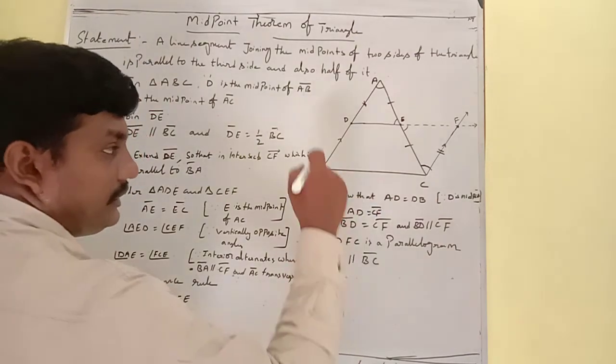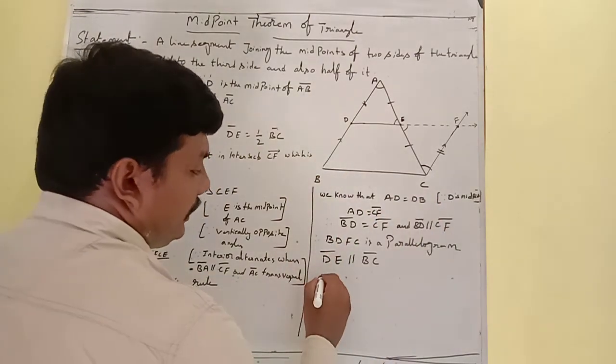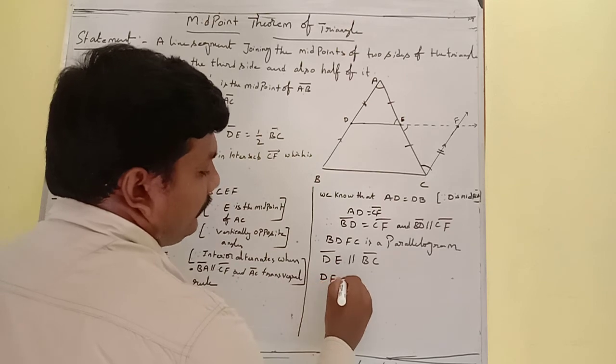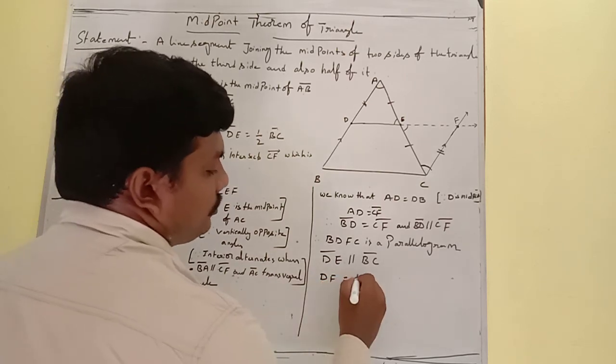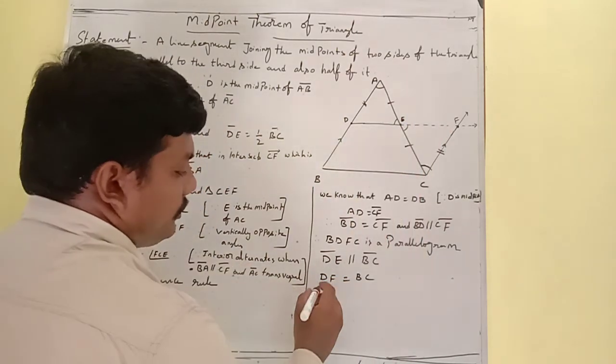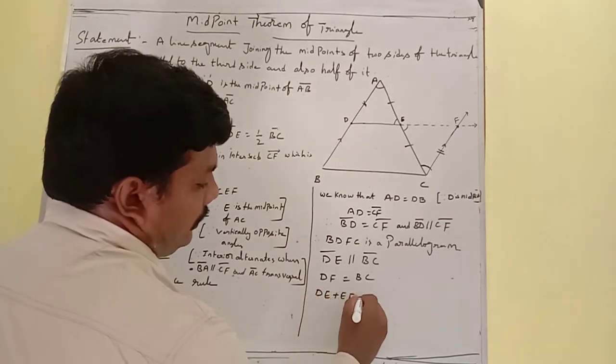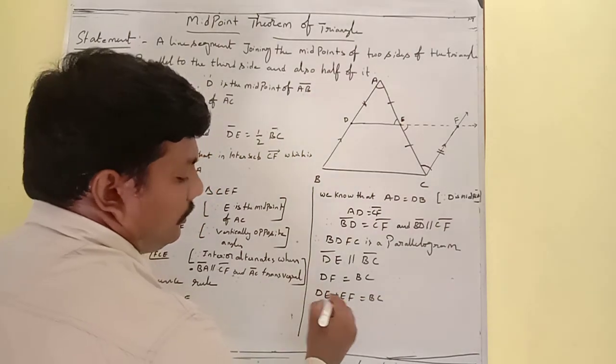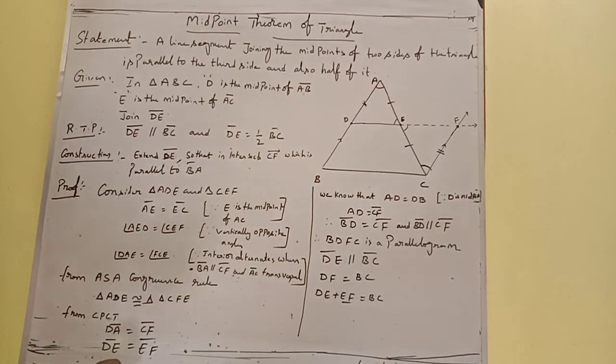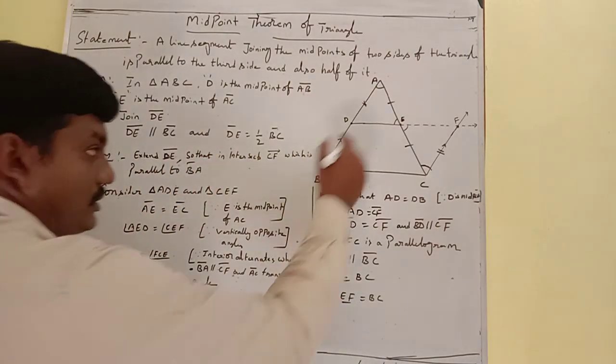Now, as it is a parallelogram, opposite sides are equal. Therefore, DF length is equal to BC. Then DF is equal to DE plus EF, that is equal to BC. Then EF is always equal to DE.